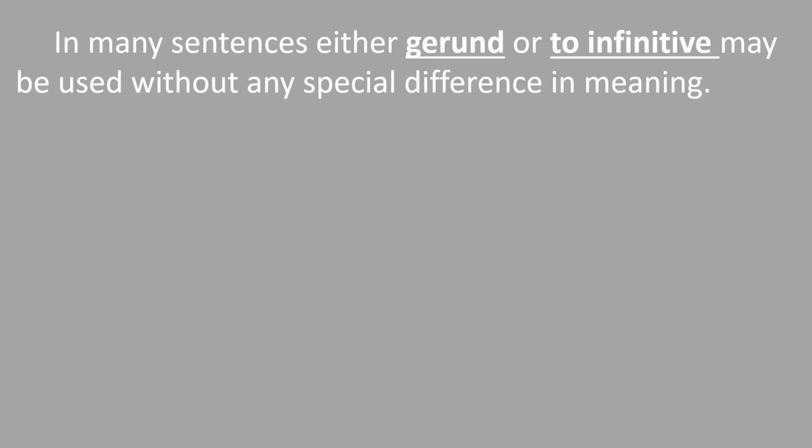Let's see some extra information about gerund. Do you know to infinitive? To infinitive means to plus base form, or to plus plain verb. To eat, to walk, to drink, to run, to write. These are all called to infinitives. In many sentences, either gerund or to infinitive may be used without any special difference in meaning.